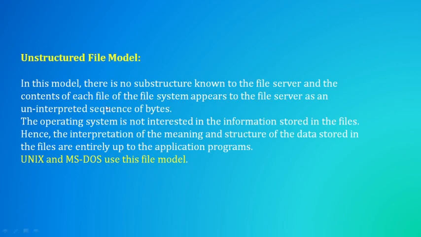The contents of each file of the file system will appear to the file server as uninterpreted sequence of bytes. It cannot interpret what the data is. That is unstructured file model.